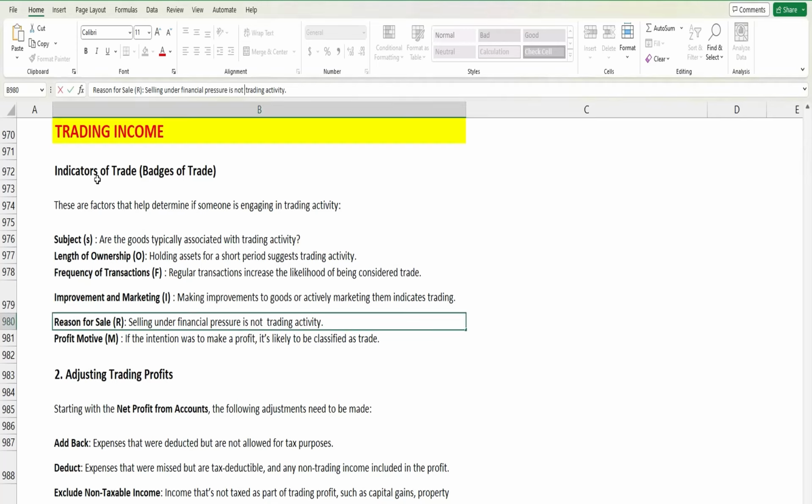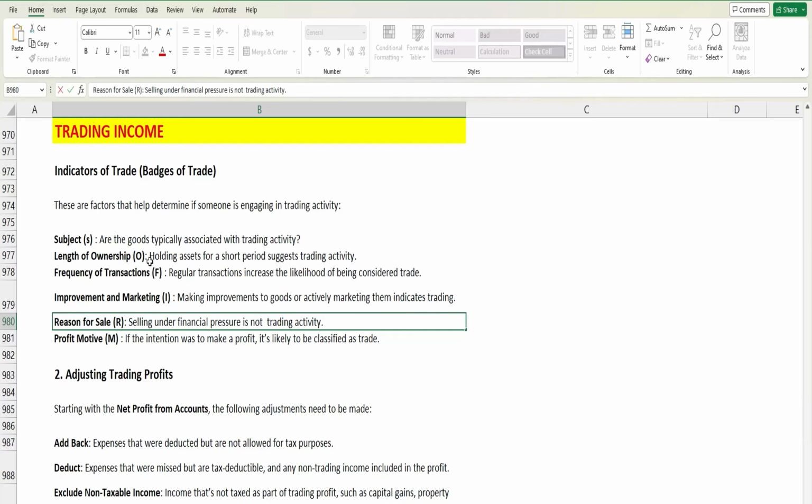All right, so these are the factors, the indicators or basis that will indicate that such a person is engaged in trading activities. If they are engaged in trading activity, it will be considered trading income, on which the tax paid is 20, 40 or 45 percent depending on the band the individual lies in.